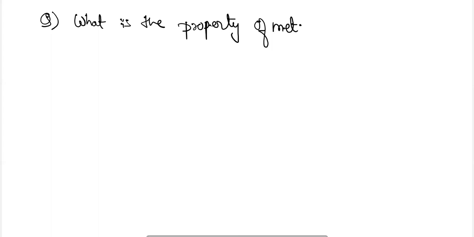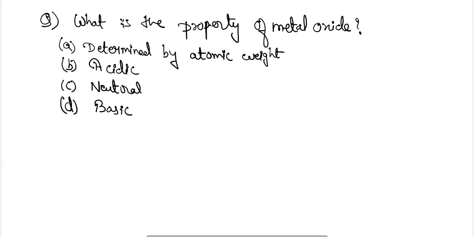Next question. What is the property of metal oxide? Metal oxide's property is either determined by atomic mass, or it is acidic, or neutral, or basic. Try to answer this question by pausing the video. Now the answer for this question is that metal oxides have a basic nature.